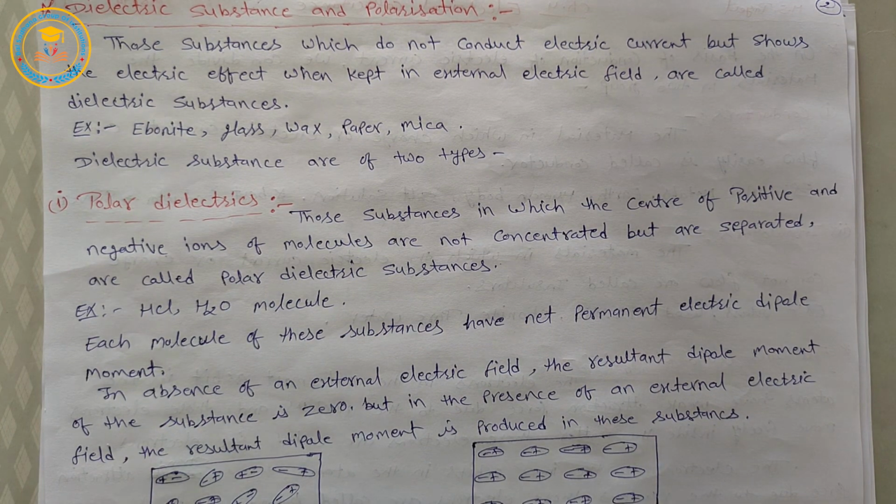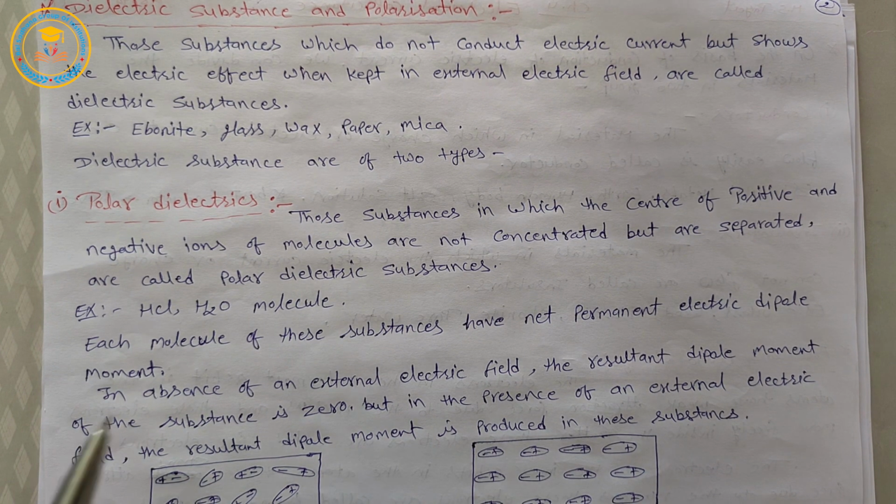First is polar dielectrics. Those substances in which the centers of positive and negative charges of ions of molecules are not concentrated but are separated. Okay, these substances are called polar dielectric substances.